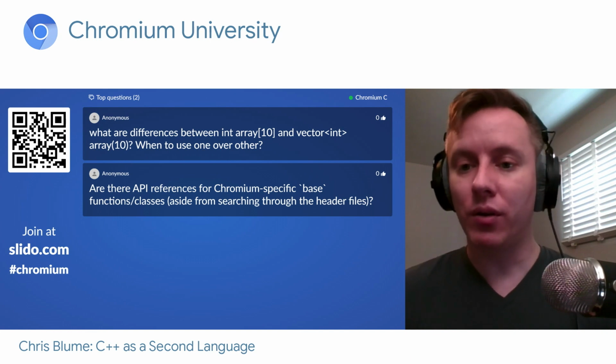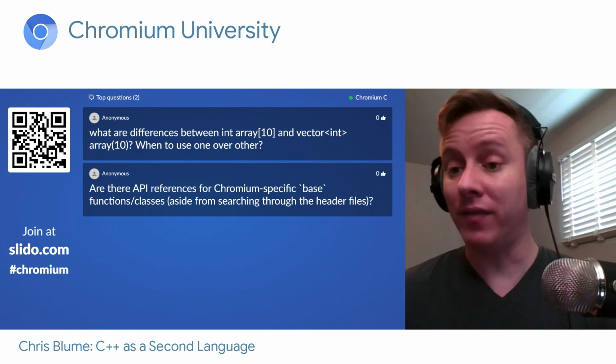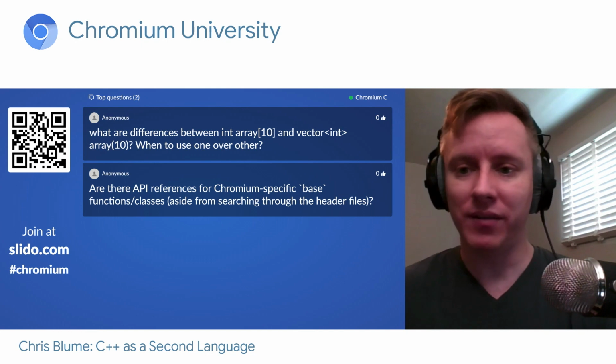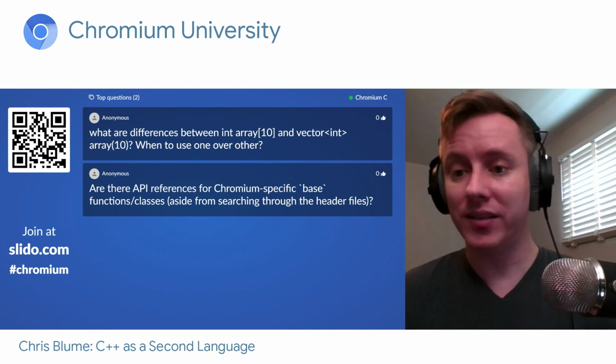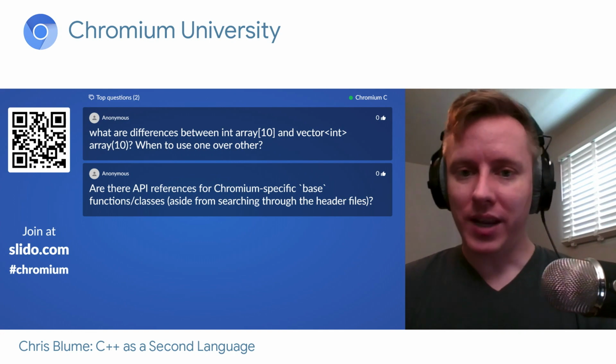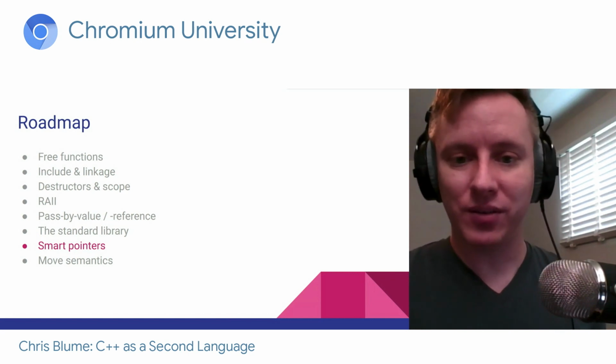But if you go look at base, for example, base optional, if you look at that file, those are very well documented. There's all sorts of comments in the file explaining what the class does, how it works, what each function does. So that's probably the place to look. Okay, so I think that caught us up with all of the questions. Yeah, we will go back to smart pointers.